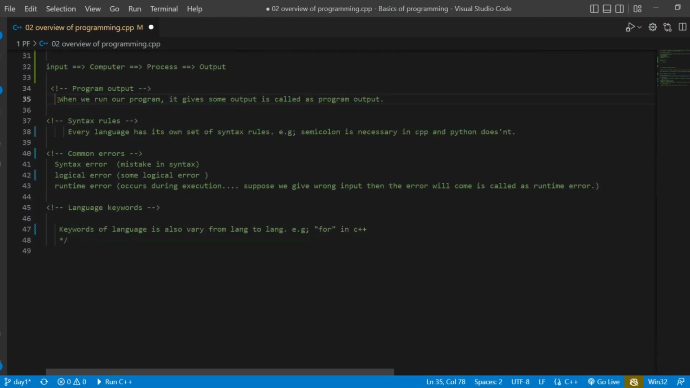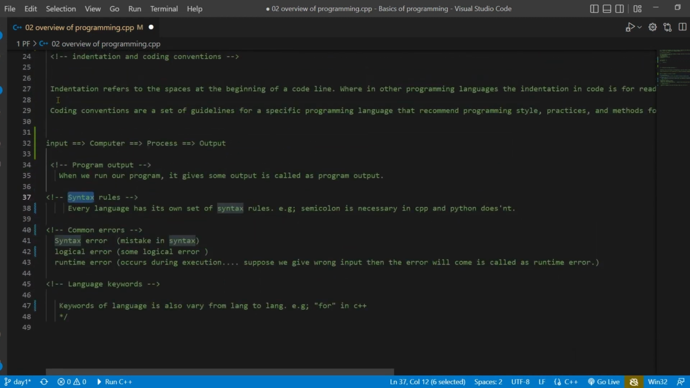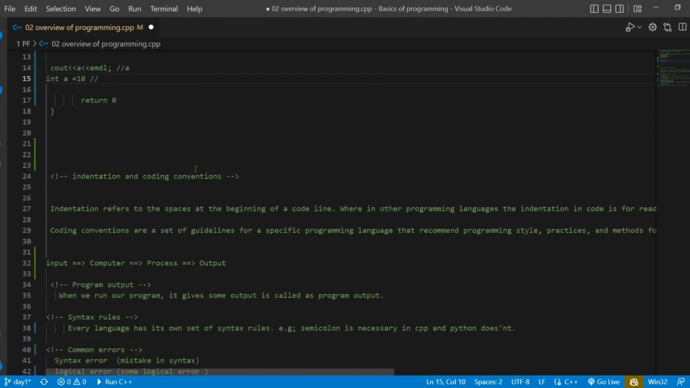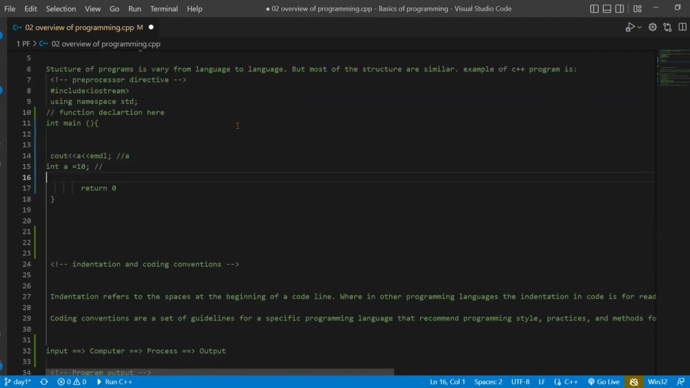So the very next concept is syntax rule. Again, this concept or this syntax varies from language to language. Let me give you an example. If we don't write a semicolon here and don't write a semicolon here, this is going to be against the syntax rules of C++, but it is not against the syntax rules of Python. So again, it varies from language to language and the syntax changes from language to language. Okay, so this is the main point of the syntax, that it varies from language to language.